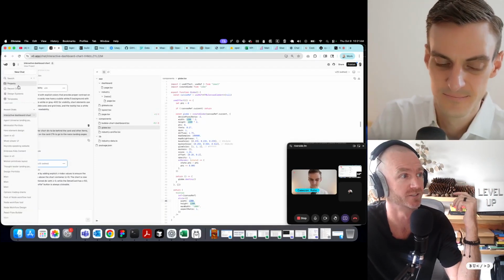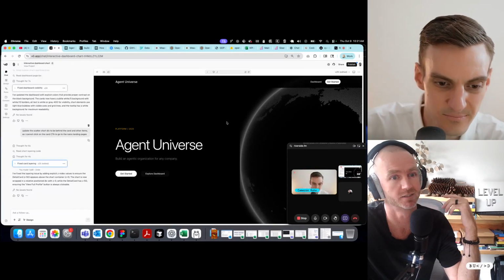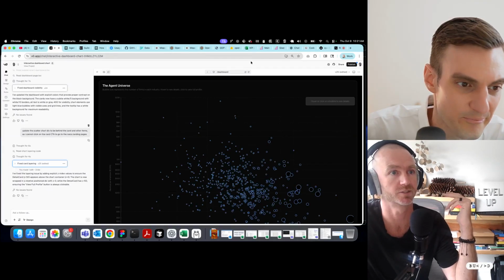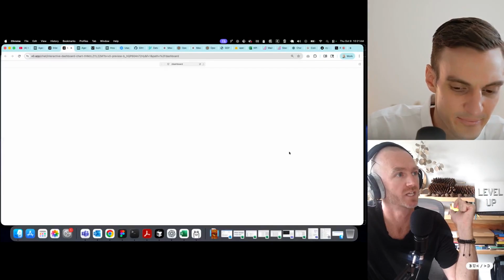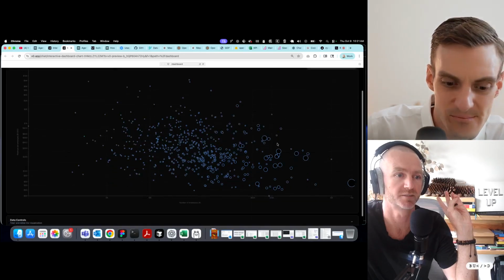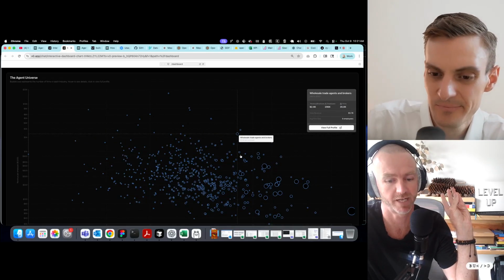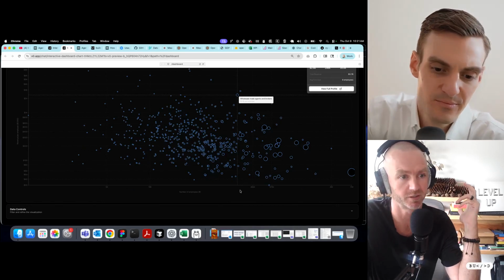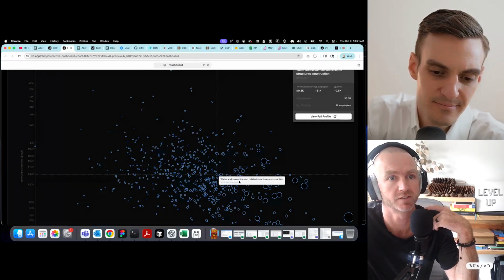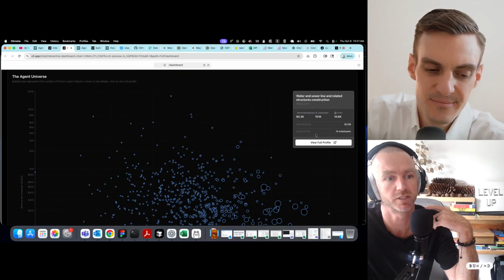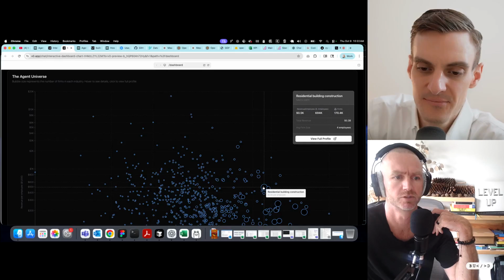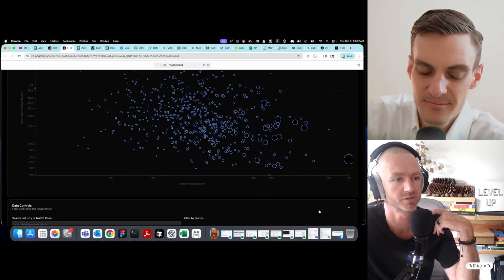This is sort of the actual idea. It's basically like an agent universe where the dashboard, I might just open this properly so you can see it in an actual dashboard. I'm building the app out in V0, and then I want to connect it to a Supabase backend where it auto generates a bunch of agents for us. You can see number of employees on the bottom, total revenue per employee on the vertical axis, and then just a preview up here. It's like, all right, who is this? Residential building construction, average firm size, 4 employees. Check that out. And then filter it down to different segments and different sectors.